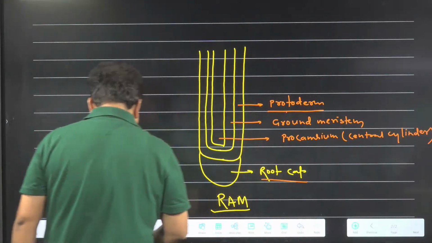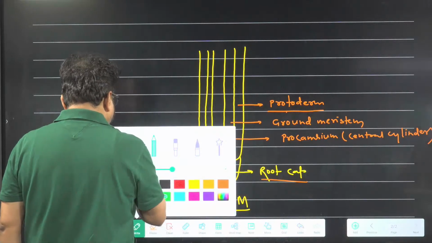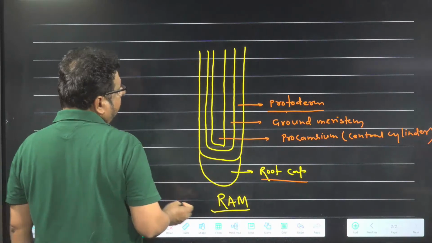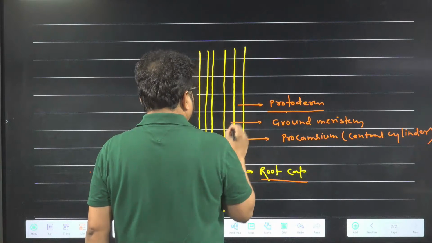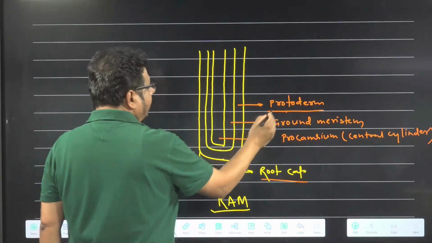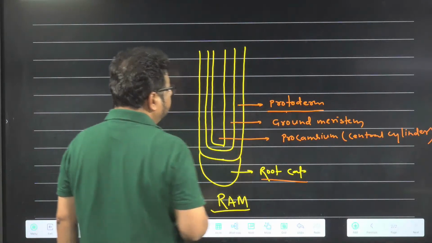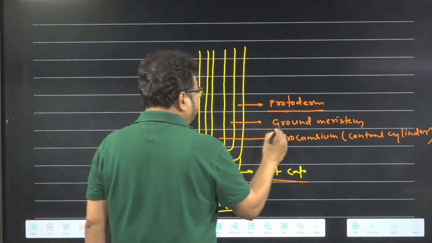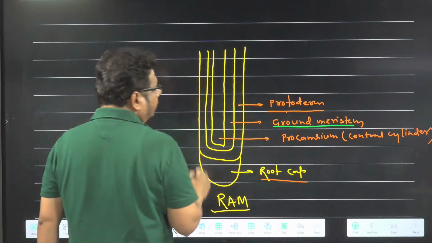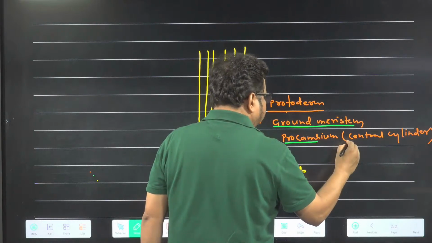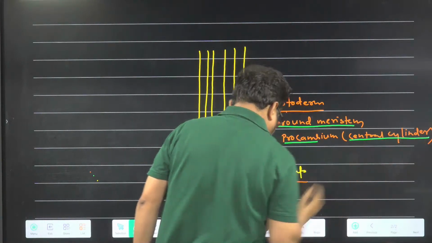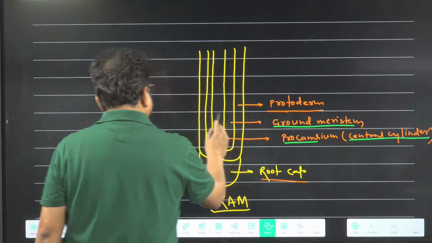So how many layers, when you are studying root apical meristem under the microscope, are you finding? Three types of layer are there. Outer protoderm, middle ground meristem, and innermost is called procambium and central cylinder. Now give your attention.